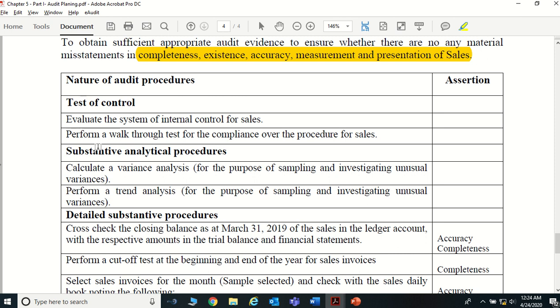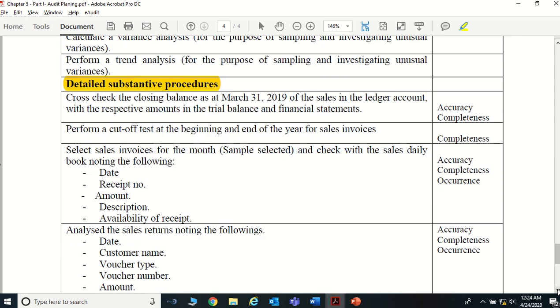Okay, so once you do that, if you are not satisfied about the analytical procedure, you can go for the detailed or substantive procedures also, right? So what you can do, cross-check the closing balance as at 31st March 2019 of the sales in the ledger account with the respective amount in the trial balance and the financial statement. You are checking whether the ledger balance has been taken into the trial balance, and the trial balance figures into the financial statement, right? Why? You want to check the accuracy assertion, you want to check the completeness assertion.